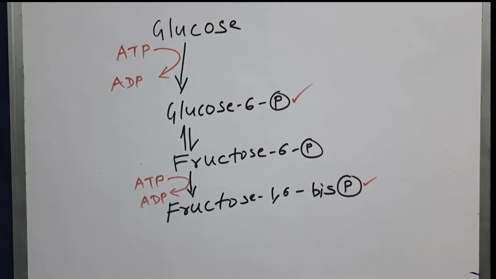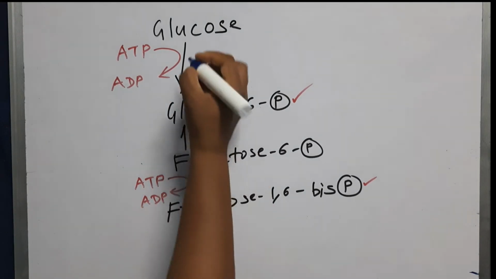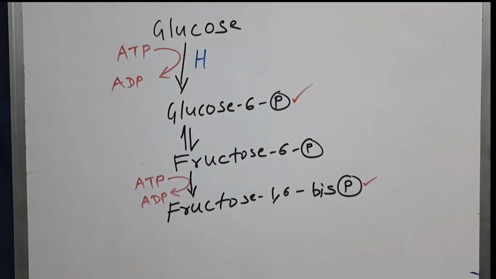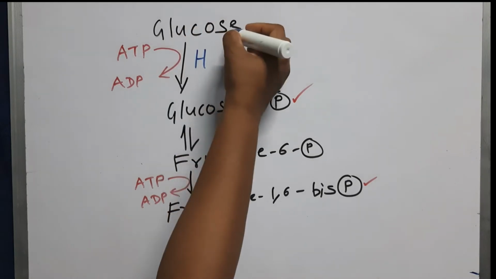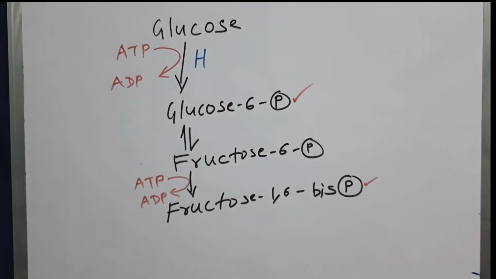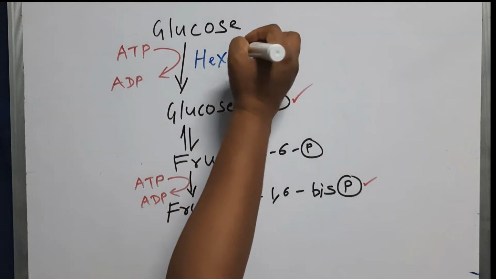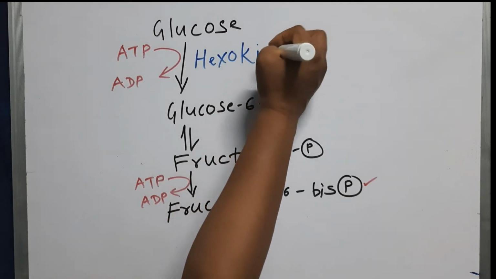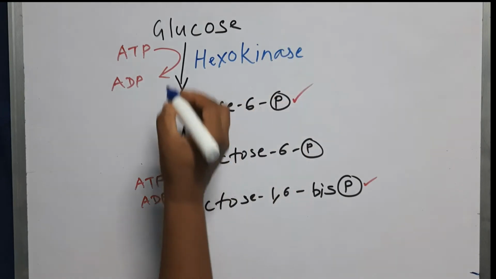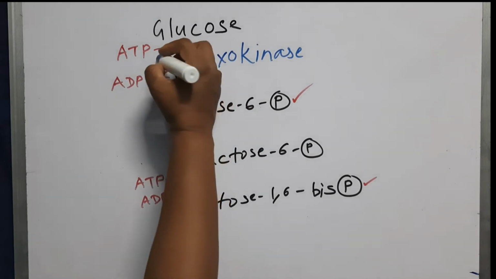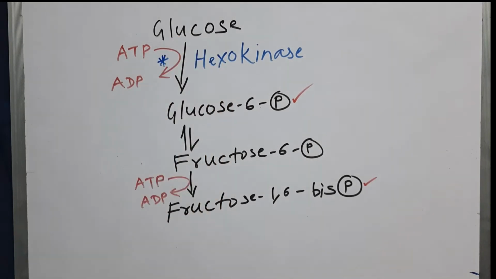So let us see what are the enzymes here. So remember students, wherever you have addition of phosphates, there you can see kinases are the main important enzymes. So here it is a hexose. We are phosphorylating a hexose. So the enzyme here is hexokinase. This enzyme you should remember because this is an important enzyme of the irreversible step. I told you out of 10 steps, there are 3 steps which are irreversible. So this is one of the steps which is irreversible.